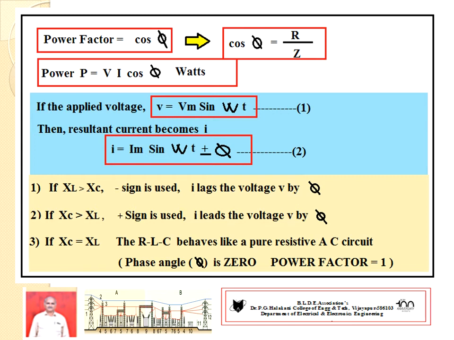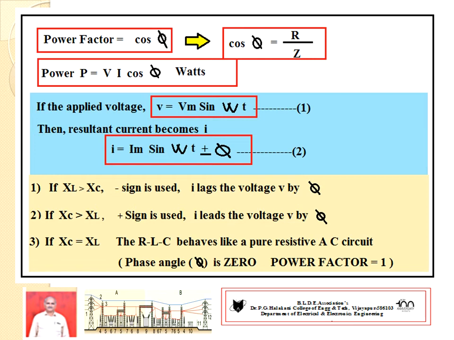Then we have to construct the voltage and current relations. Then we have to consider instantaneous values. If the applied voltage V equal to Vm sin omega t, give the equation number 1. As compared to voltage, which is taken as reference, then resultant current becomes I equal to Im sin omega t plus or minus phi. It may be plus, it may be minus, equation 2.